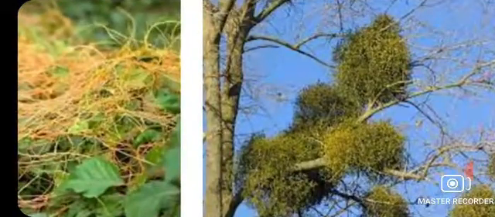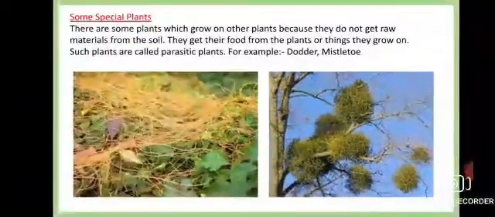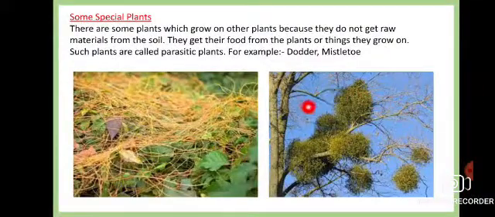They do not get the raw material required for their nutrition from the soil. So they get their food from the plants or the things they grow on. Suppose they are growing on this area, so they will get the nutrition from this.